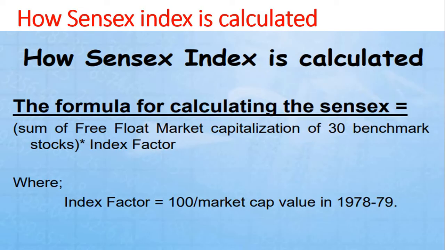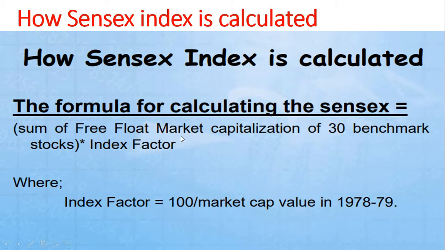Remaining 500, which they have with the government or any promoters, we should not take. We can calculate only the free float market capitalization, which is accessible to the investor. So here the formula is the sum of free float market capitalization of the 30 benchmark stocks in BSE, we can say 30 benchmark shares, into the index factor.